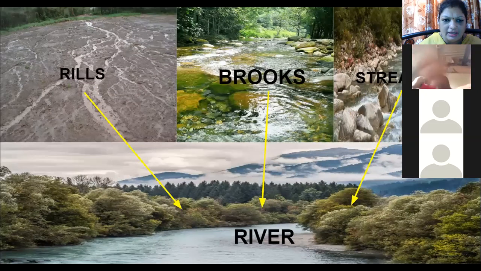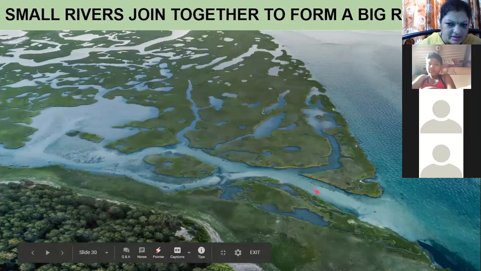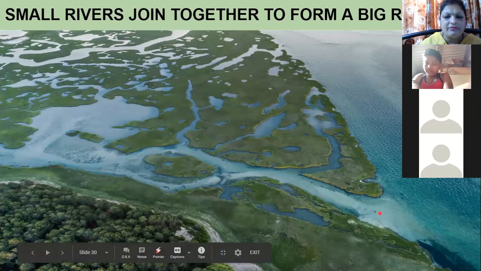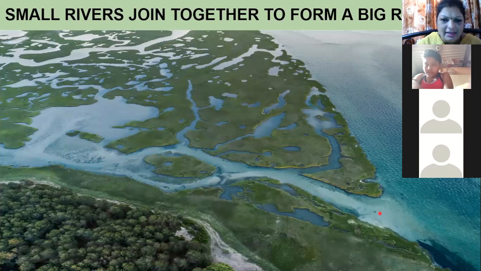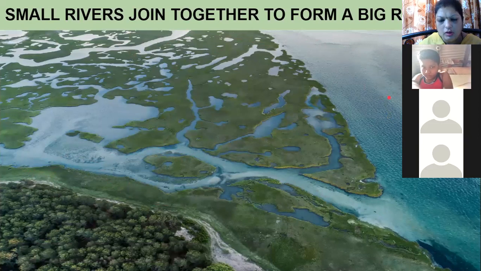Now the river that I showed you in the previous slide, what happens to that river? This river is there, and this is also a river coming from this side, another river coming from this side. So there are different rivers which are formed and they flow in from different directions. Once they flow, they form a big river. So small rivers will form a big river.